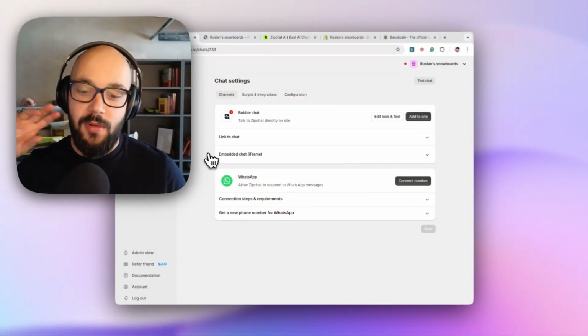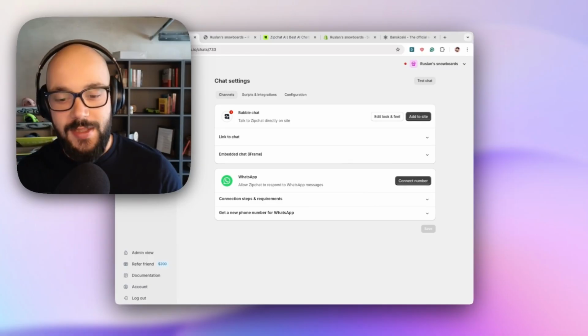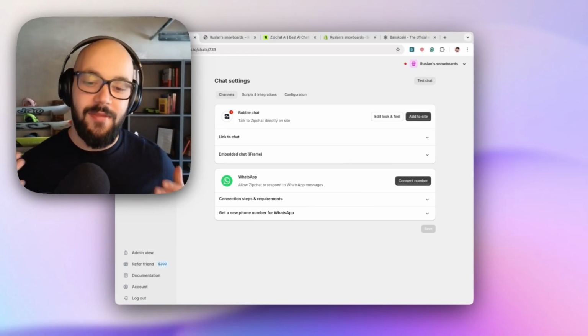After we've set up our chat and we're happy with the responses, we need to give a way to our customers to talk to our chat. And we offer two options currently. One is for people to talk in a chat bubble inside of your store, or they can talk to you via WhatsApp. Now, we really like WhatsApp because WhatsApp gives you some unique advantages.